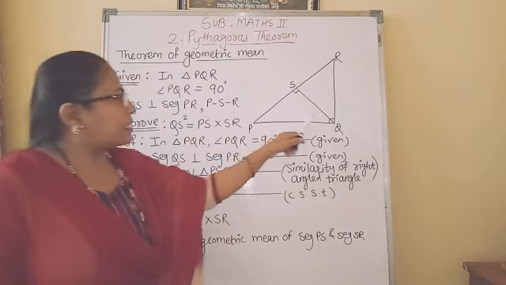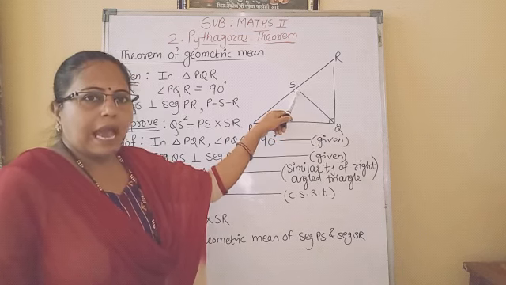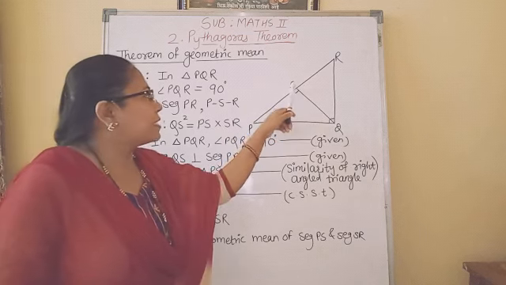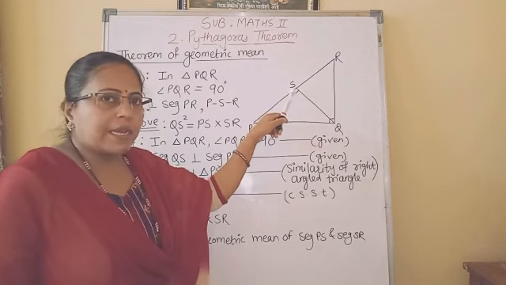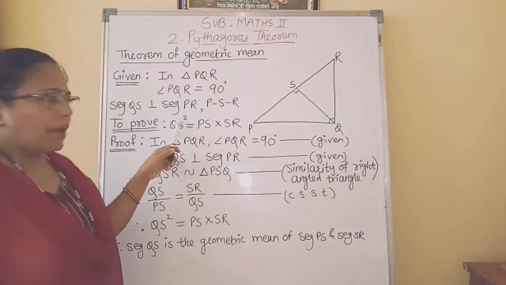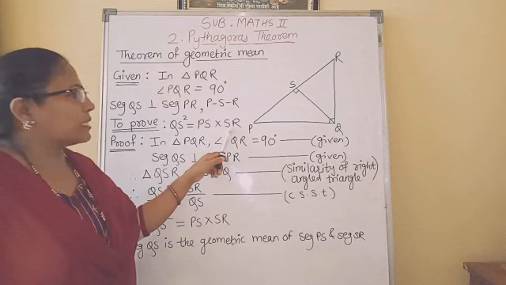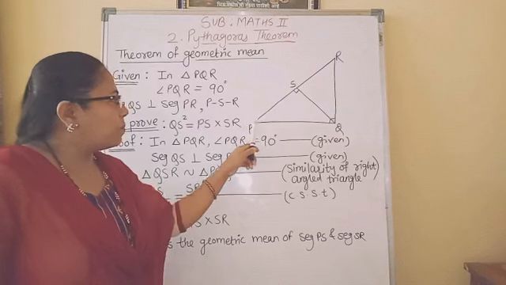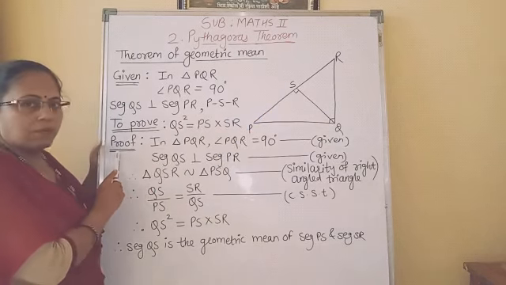The perpendicular segment is QS and the hypotenuse is divided into segments PS and SR. So QS is the geometric mean. That means QS square is equal to PS into SR. So let us start the proof.